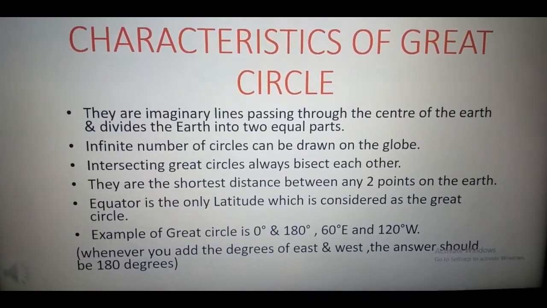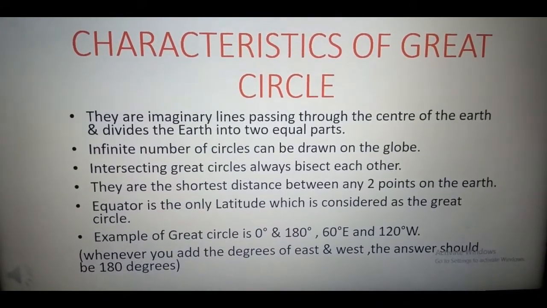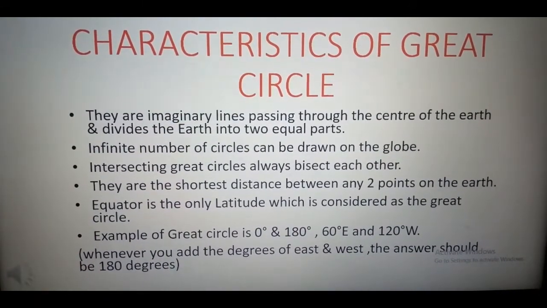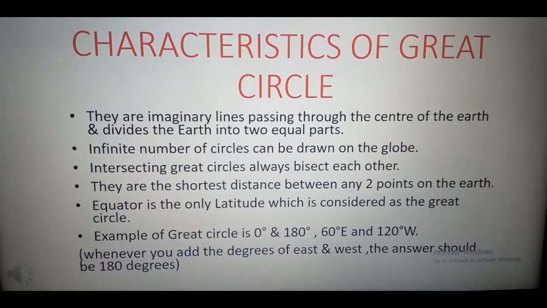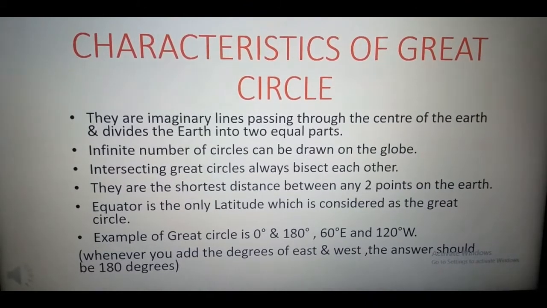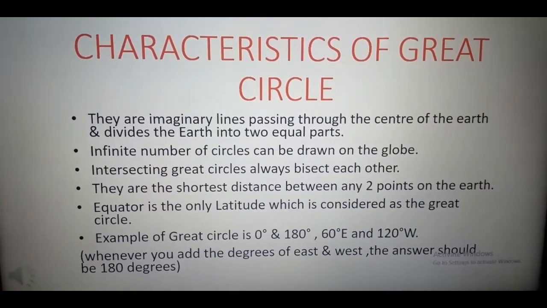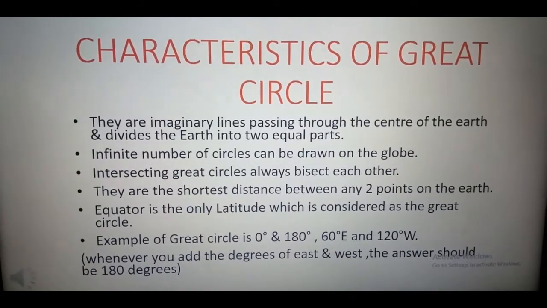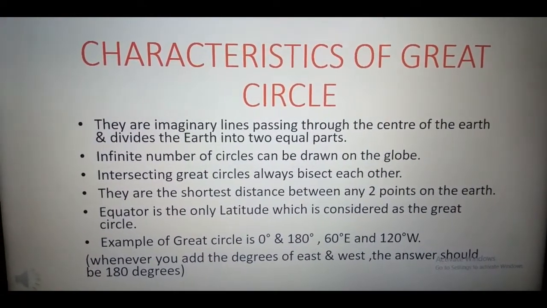If we take the example of 2 degrees east, the opposite of 2 degrees east will be 178 degrees west. So whenever we check that the great circle which we have drawn on the sphere is correct, the degrees which we write for the eastern and western hemispheres should add up to 180 degrees.